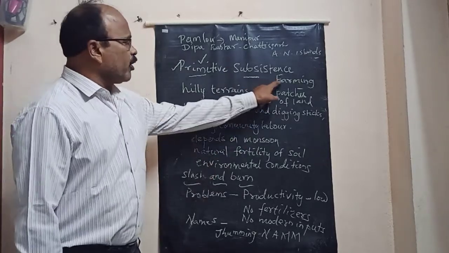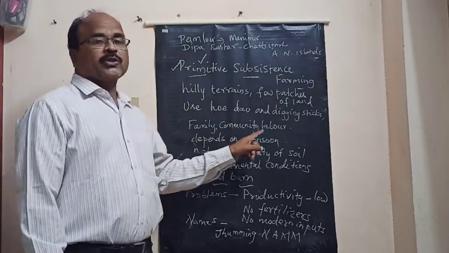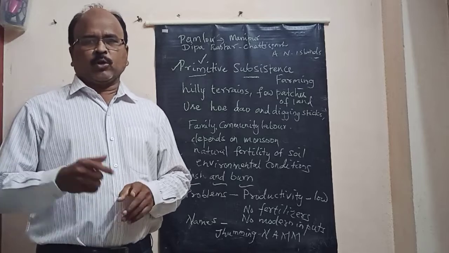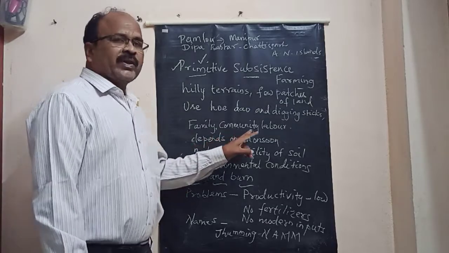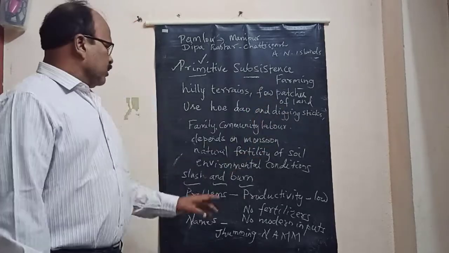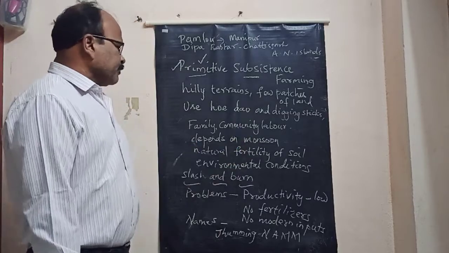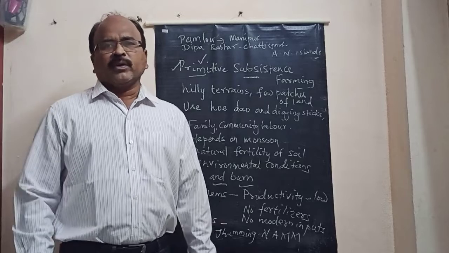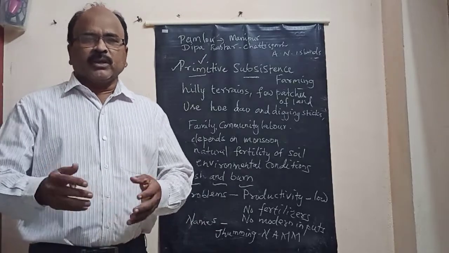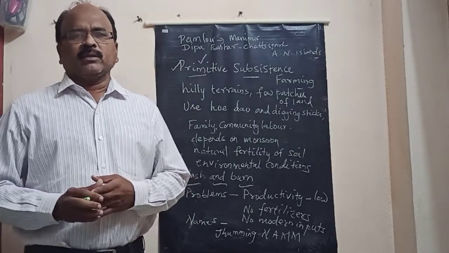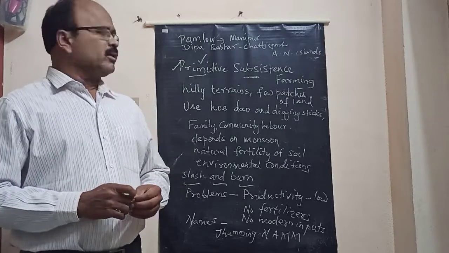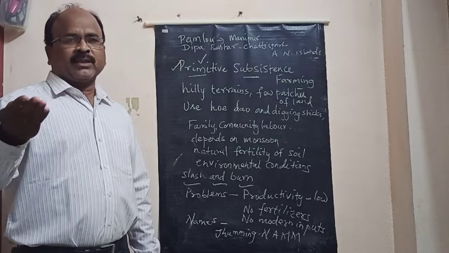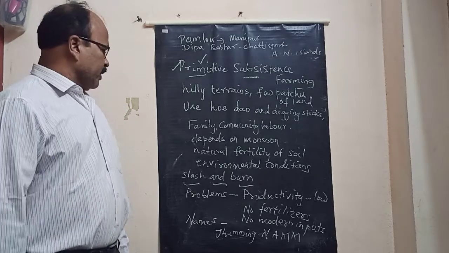So this subsistence farming mostly depends on monsoon rains. You know, monsoon rains, sometimes they come, sometimes they don't come. So it is very insecure farming. And the farming depends on natural fertility of the soil. What is natural fertility of the soil? The earth itself will have some fertility. That is called the natural fertility of the soil. So they don't use any manure.